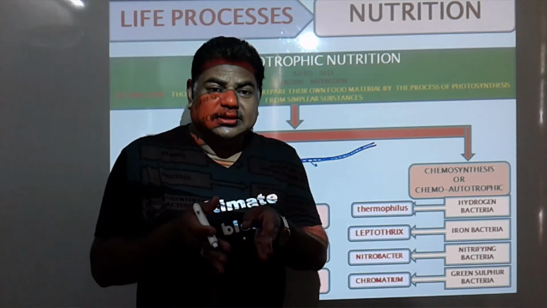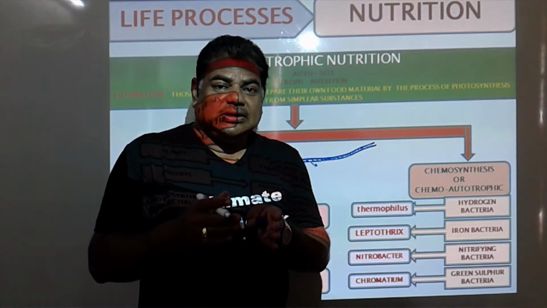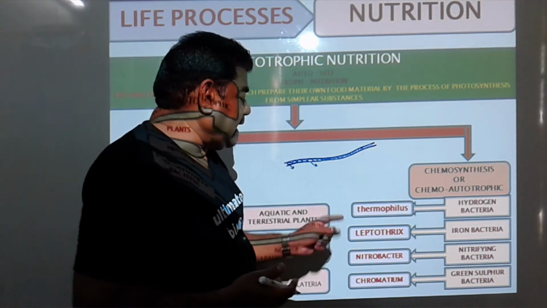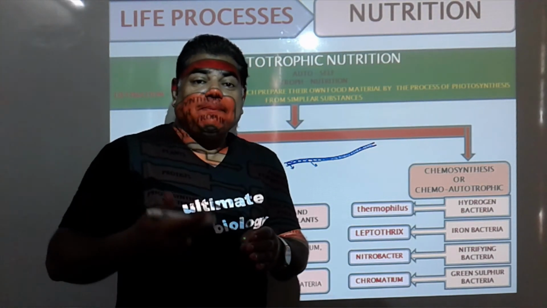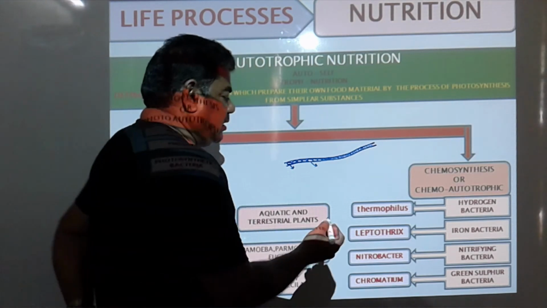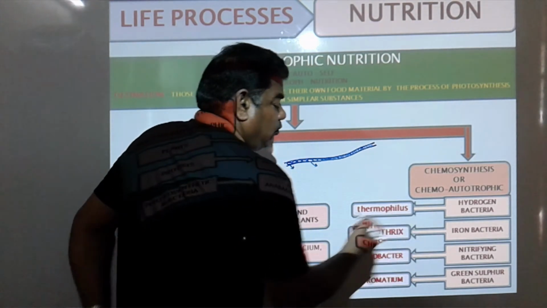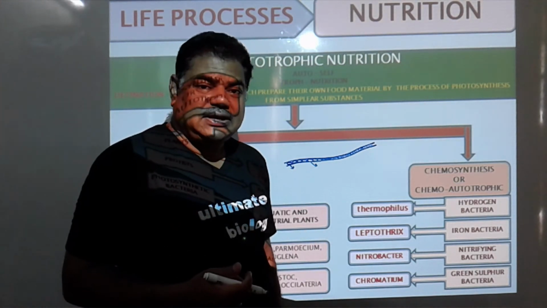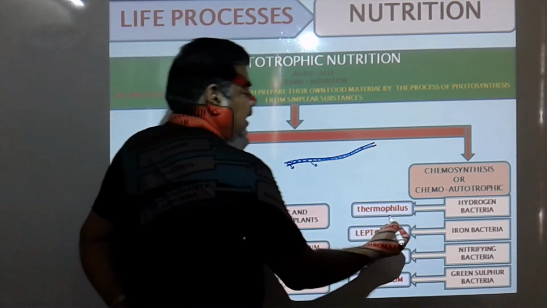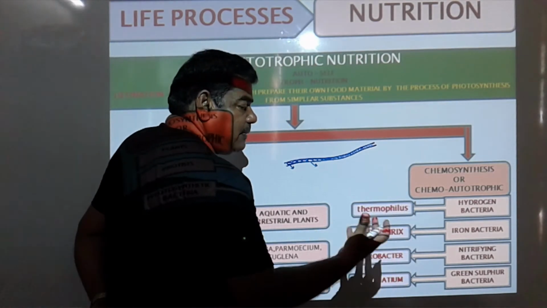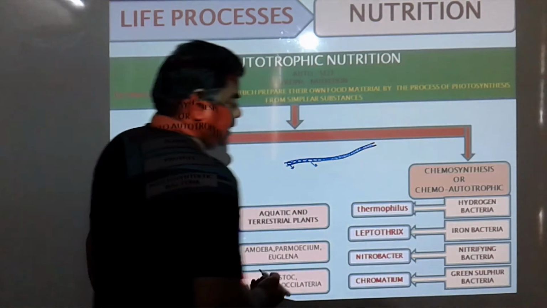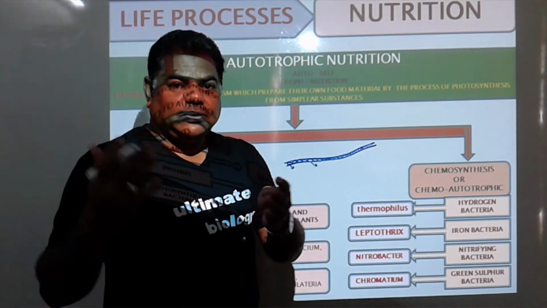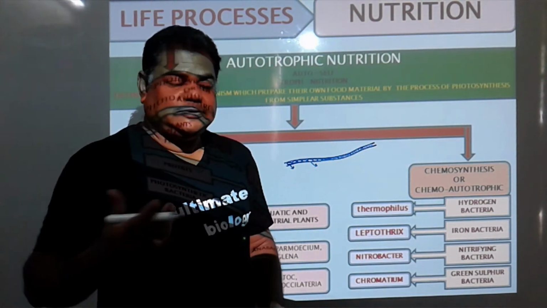Thermo means heat, what we call hot water springs. In that hot water this bacteria is present, and that bacteria, due to the chemicals, prepare their own food materials. Iron bacteria: in the iron present here and there in our houses, iron bacteria is present,